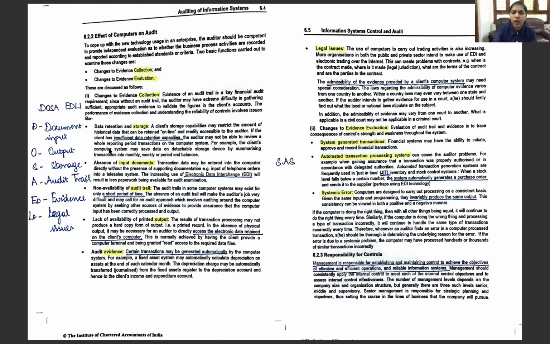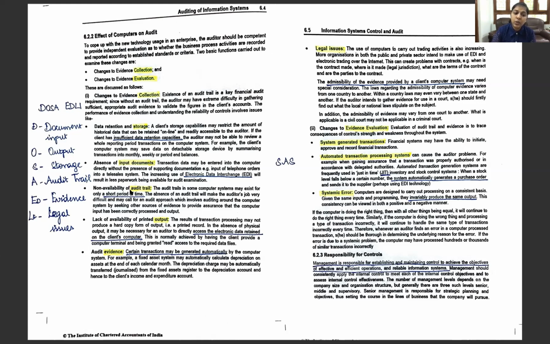Okay, next one is the audit trail. We all know that an audit trail is the sequence by which we can follow each transaction one by one. And in a computerized environment, there is a lack of audit trail or non-availability of audit trail, or it's available only for a very short time.